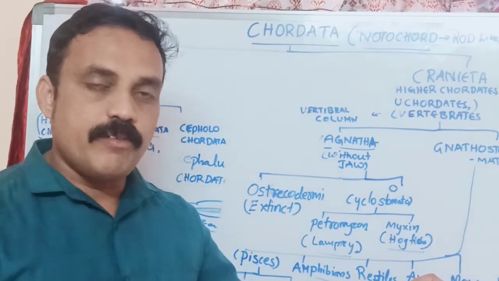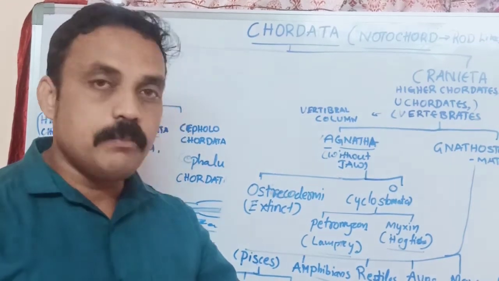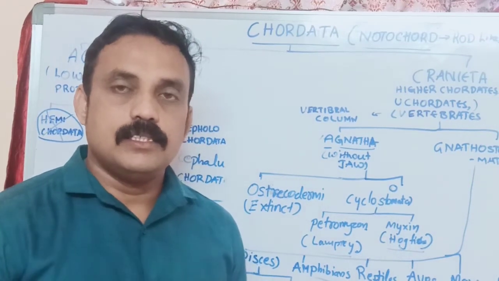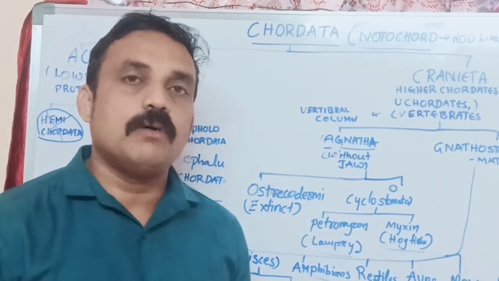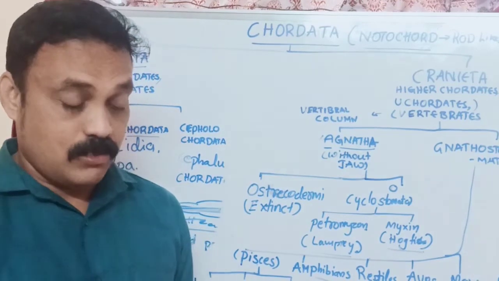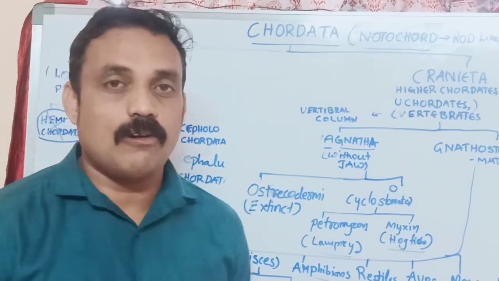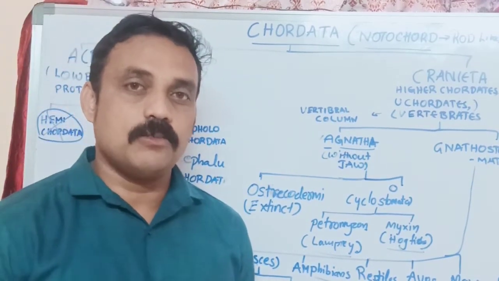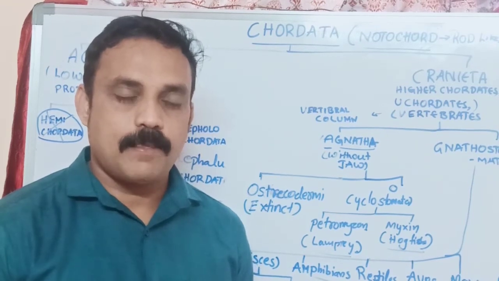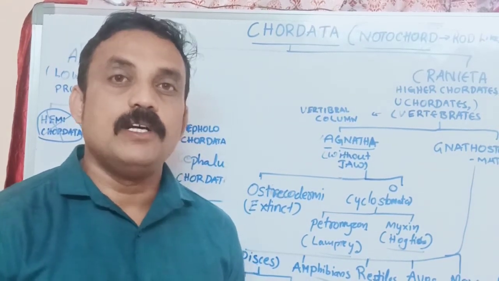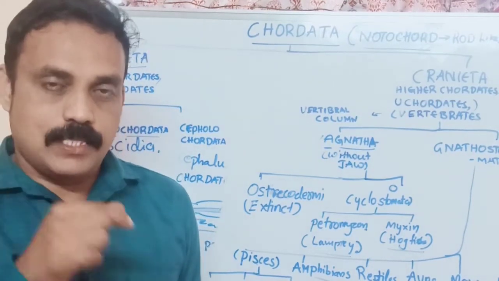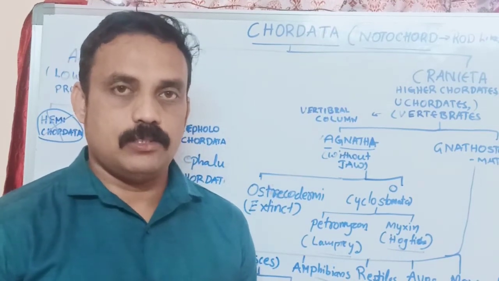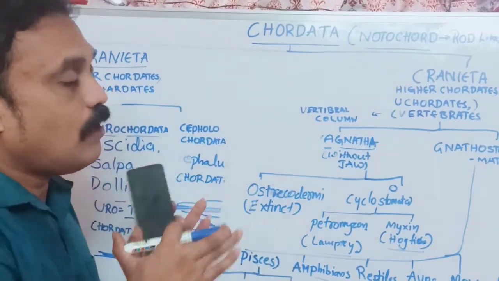And mammals. Generally we know about mammals. What is the meaning of mammals? Which give milk to the children. But think: male organisms do not give milk to the children, so how can you say male organisms are also mammals? The exact meaning of mammals is having nipple-like structures. That is what we call mammals. This is the classification of chordata.